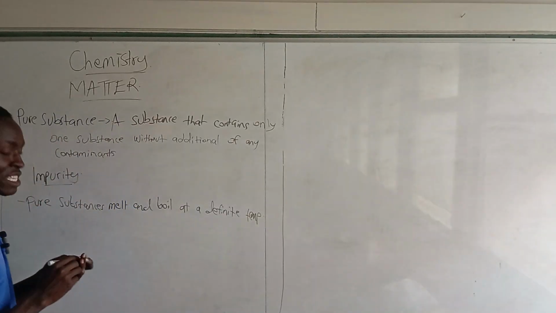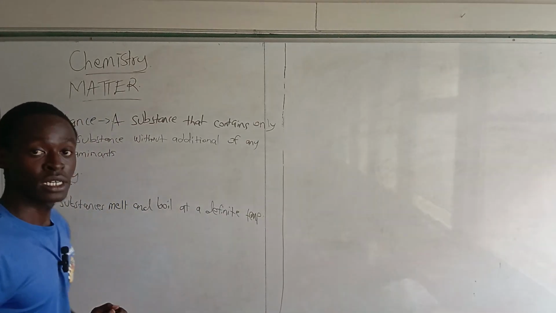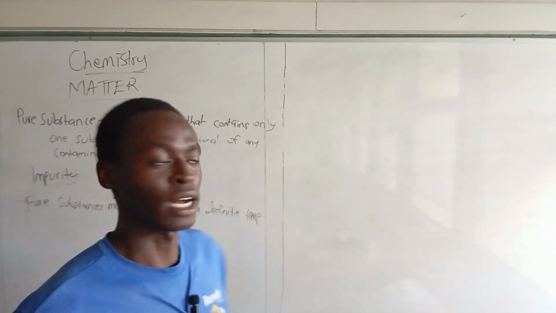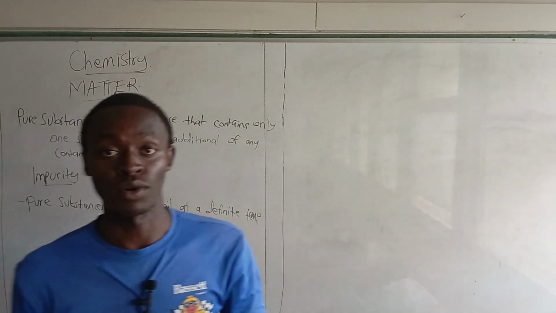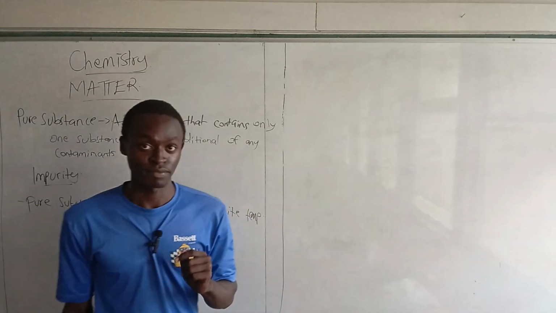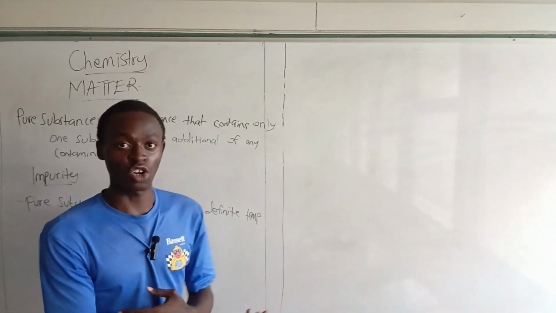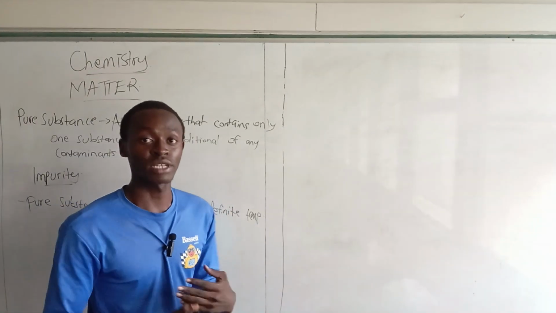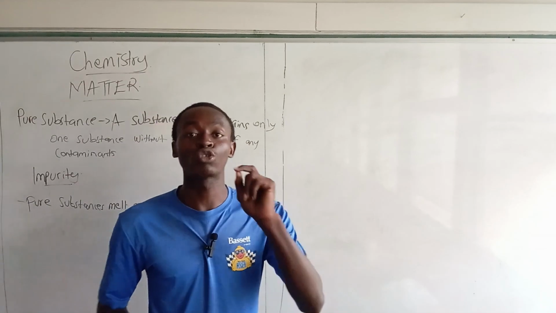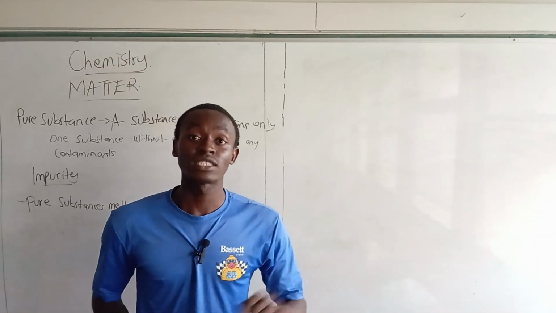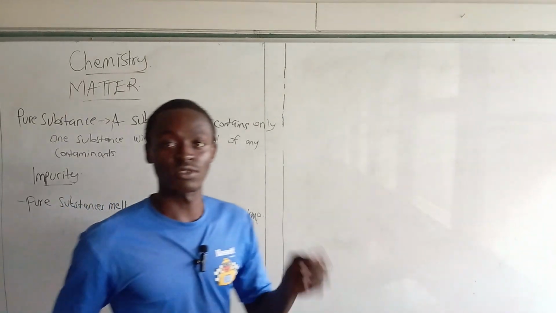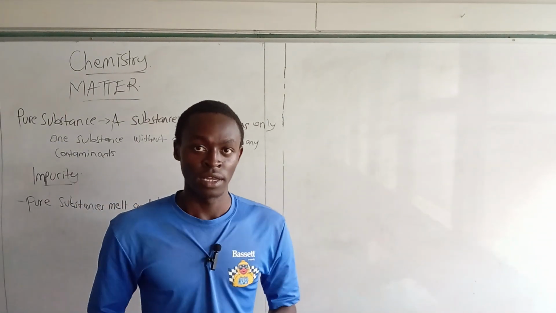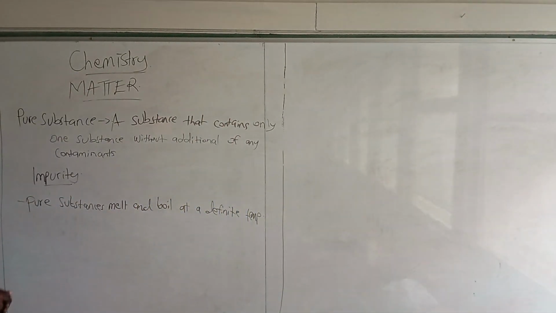Remember we said that when you add a substance to a pure substance, it will make it impure. And that will lead us to a discussion of impurities. What is an impurity? An impurity is a substance that contaminates a pure substance. Whatever you add to a substance that was pure is considered an impurity.